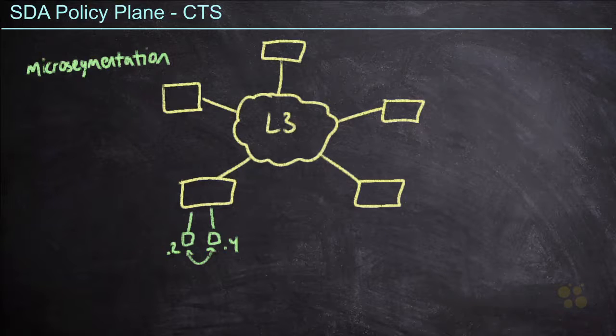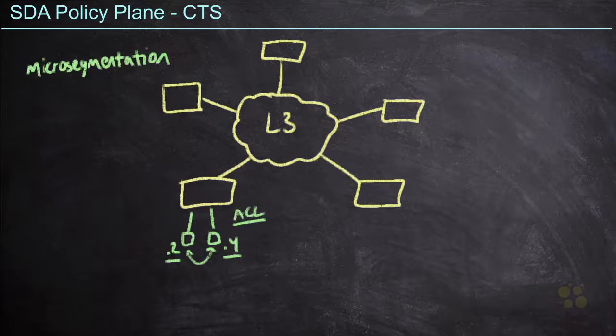And so ultimately what we need to do is scale out our ability to deploy access lists. Because today in a traditional network, that is our method for dealing with this situation. I would deploy an access list onto an SVI or switch virtual interface, and I would block this source IP address from speaking to this destination IP. But that doesn't scale particularly well if I have thousands of devices in my network and I need to really manage who can talk to whom.